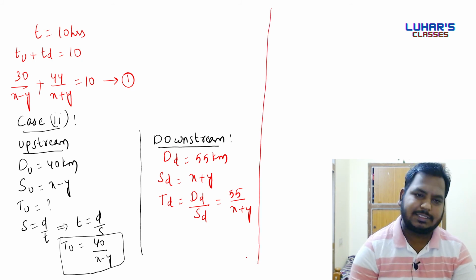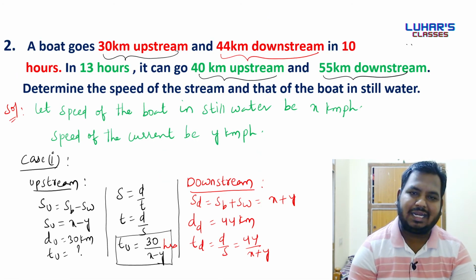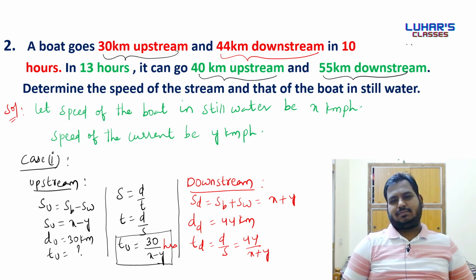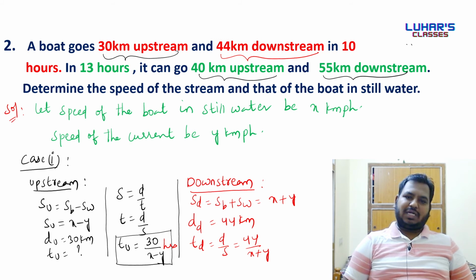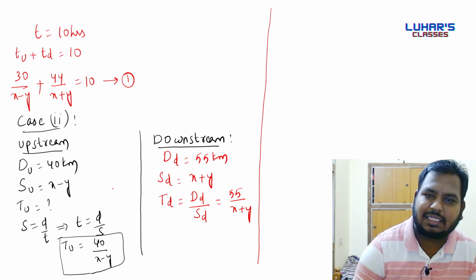Now my question is, how many hours did the boat take to travel 40 kilometers upstream and 55 kilometers downstream? It's 13 hours.